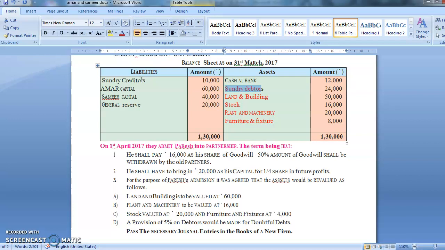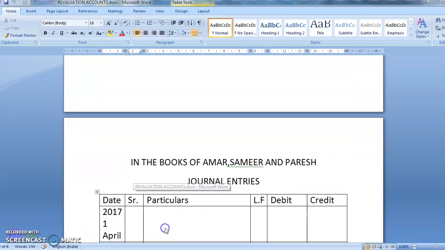Now listen, can you see on the liability side you have creditors, Amar capital, Samir capital and general reserve. So what do you mean by reserves? Reserves means it's a profit which you have kept for your future expenses. This is a profit which you have not utilized right now and you have kept it. So when somebody new is coming, you'll first take away your old profits. Same way, old losses will also be taken care of. So your first journal entry will be about general reserve.